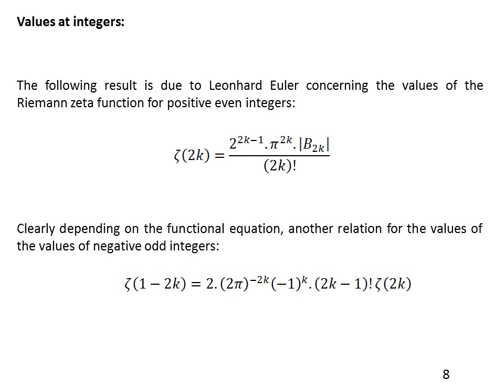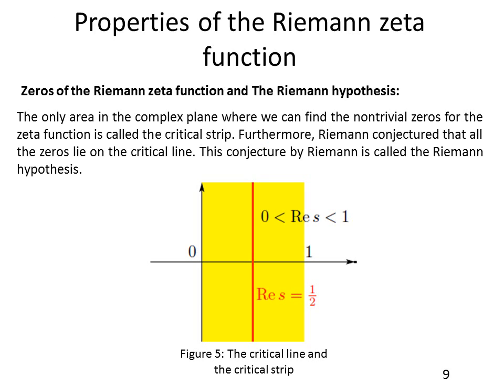Just to give a note, the values of the zeta function at negative even integers are all equal to zero. And we're going to talk about the zeros of the zeta function in detail in the next chapter. Also, the values of the zeta function at positive odd integers were not found at all, and we don't even know if these numbers are rational or irrational. Now we are going to move to the second chapter to talk about the properties of the Riemann zeta function.